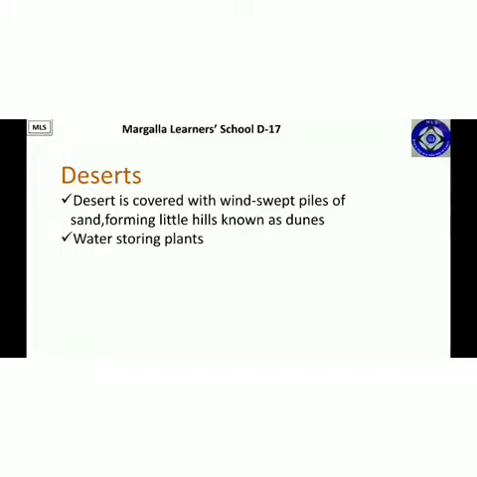And there are water storing plants as well. In deserts there is less vegetation, or you can say green plants, but whatever is available there stores water. As in the example of the cactus, whenever there is rain, the cactus absorbs all the water and stores it. So whenever a person is traveling through this area, they search for cactus plants, cut them open and drink water from them.